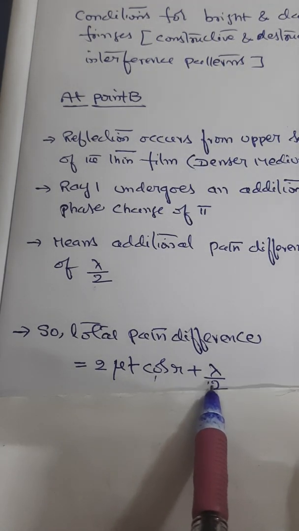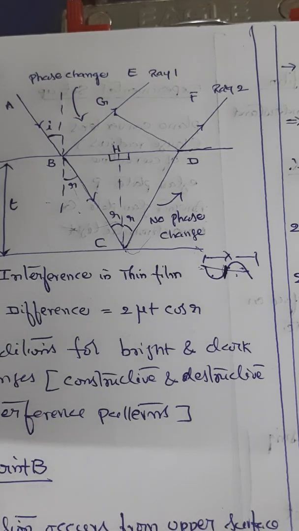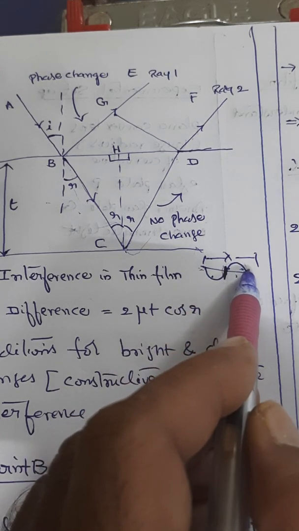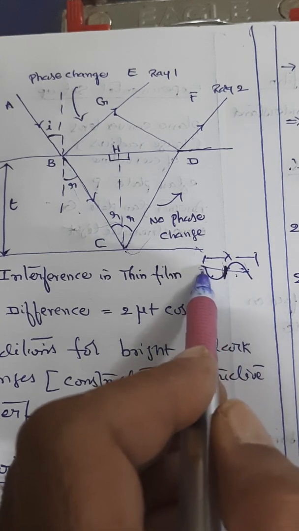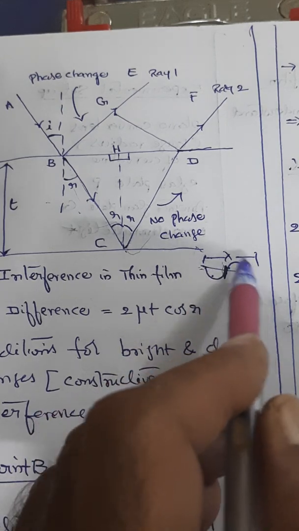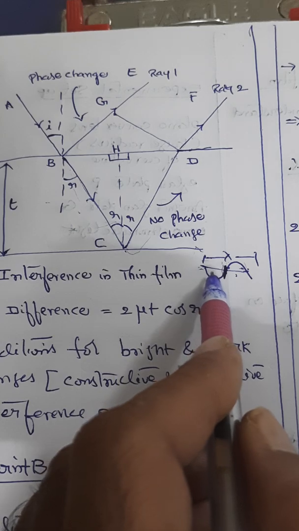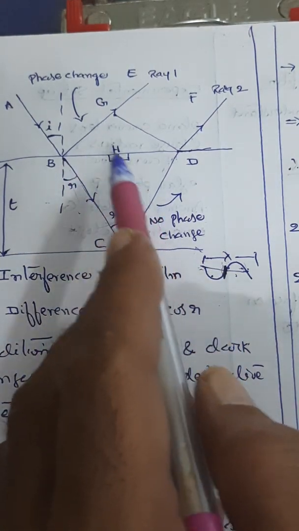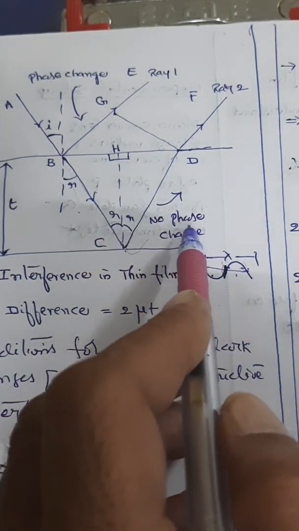Now we want constructive interference to take place. Let us see when it will happen. Now you have a trough and a crest. Here it can happen. Again, that means this is lambda. At lambda by 2, it cannot happen. At lambda, 2 lambda, 3 lambda, 4 lambda, like that it can go. That means for multiples of lambda, ray 1 and ray 2 can be in phase. Otherwise, they are out of phase.